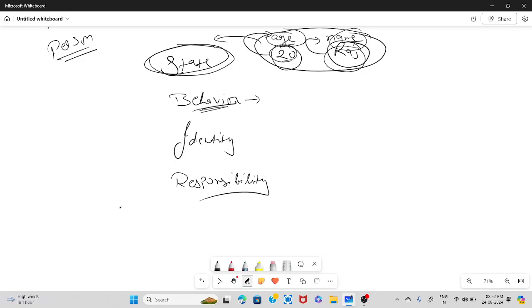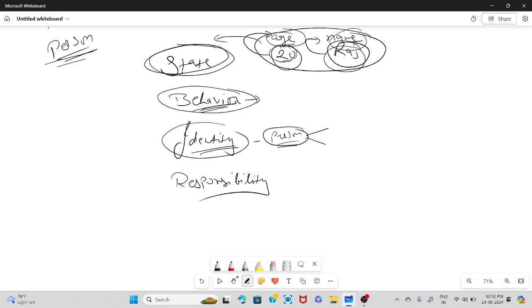Now in terms of identity, we will also see this in terms of a real example, right? So what is identity? Identity is basically a uniqueness which represents an object. For example, whenever I say person, there might be some unique feature with this person. The Aadhaar card, that is unique to every person. The thumb impression, that is unique to every person. So this must be a unique feature which specifies the particular object, or which differentiates that person from other persons.